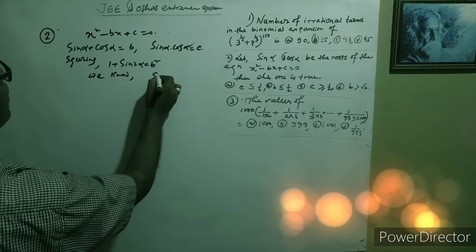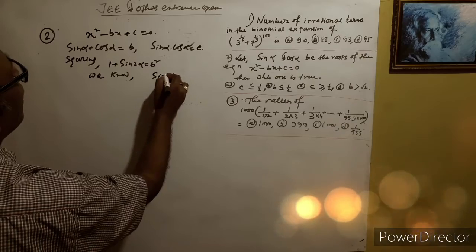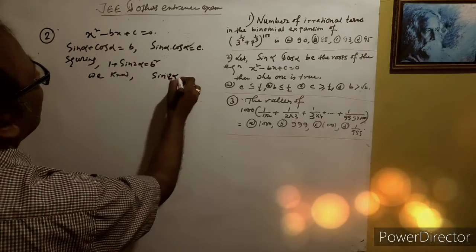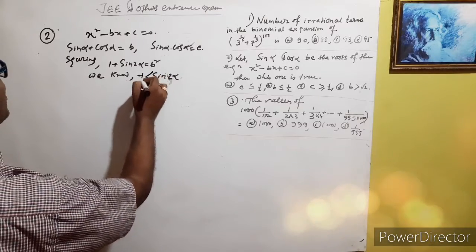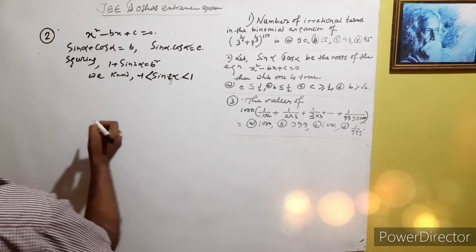We know that sin 2 alpha lies between minus 1 and plus 1.